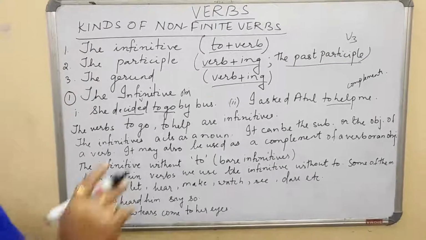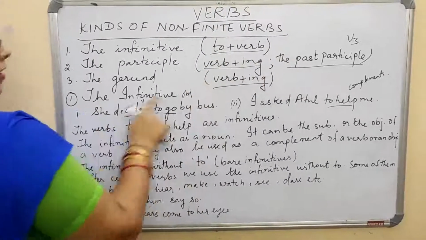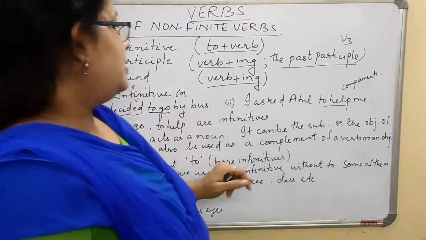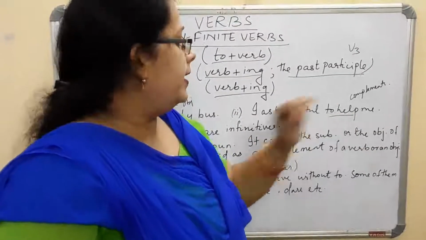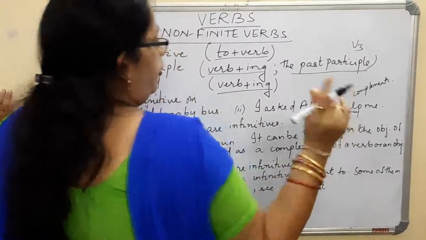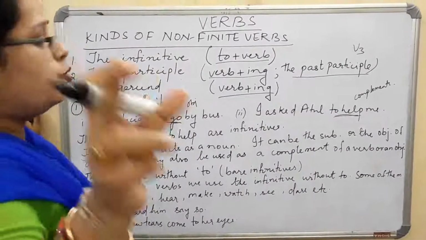In the infinitive, you see, as we said, to plus verb. I have given two examples here: she decided to go by bus, and I asked Atul to help me. Now here, to go and to help are normally infinitives because it is to plus verb.